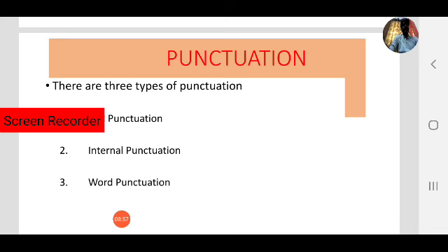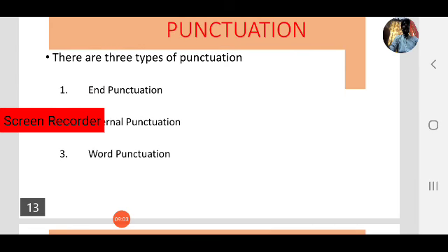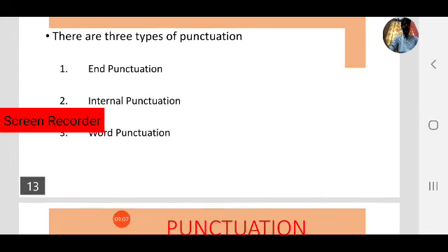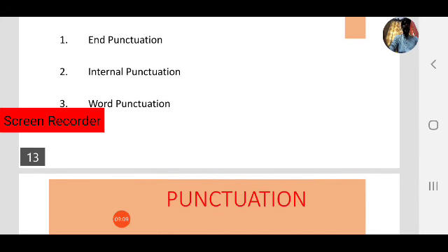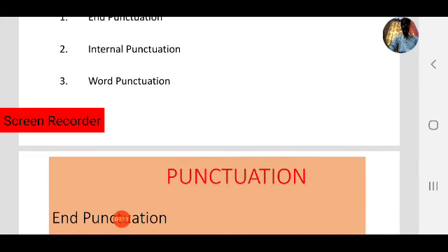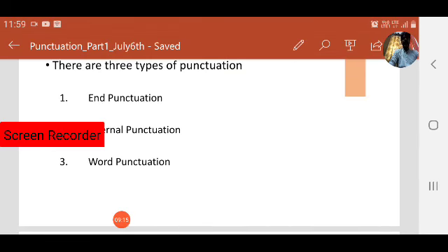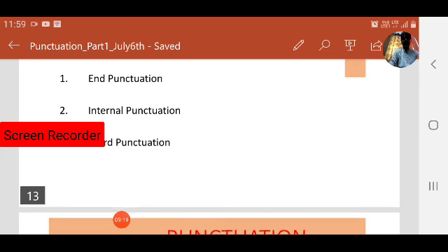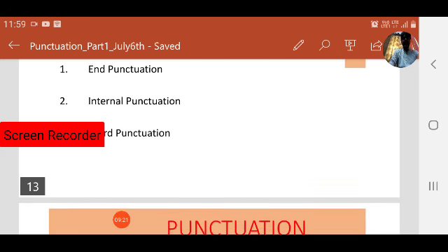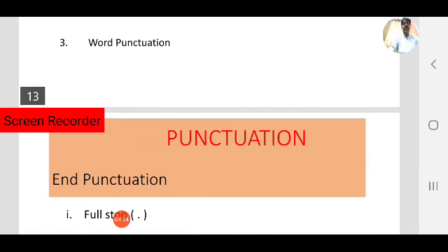Now come to types of punctuation. There are three types of punctuation. One is end punctuation, also called terminal punctuation. The second one is internal punctuation, and the third one is word punctuation. How many types? 3 types. End punctuation, or terminal punctuation. Second is internal punctuation, and third is word punctuation.